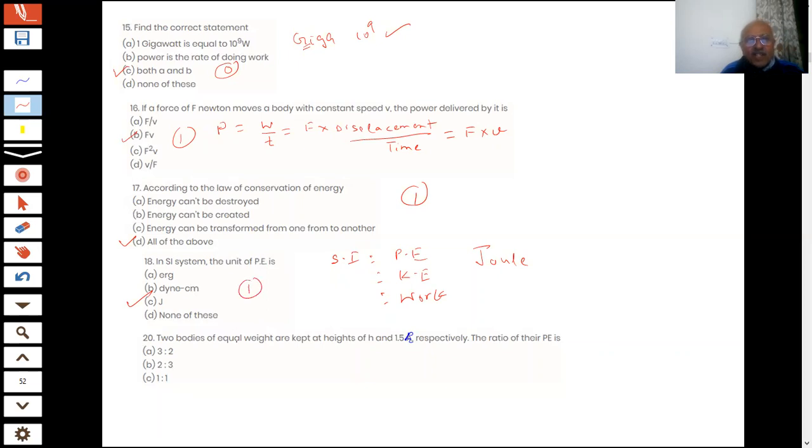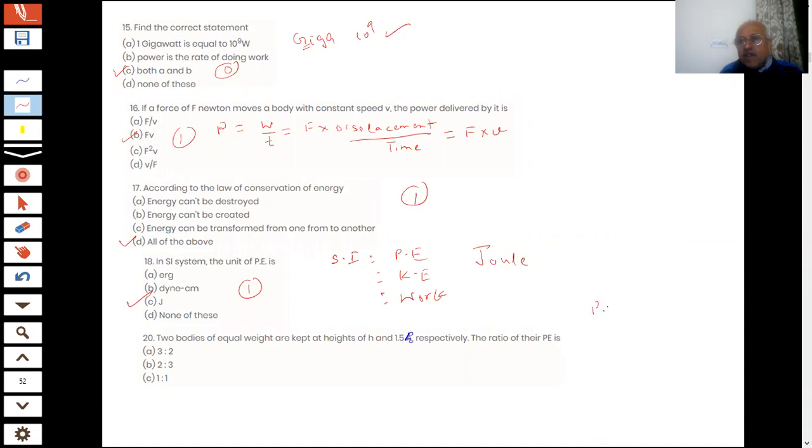Next question. Two bodies of equal weight are kept at heights h and 1.5h. The ratio of their potential energy will be? Two bodies of equal weight, so weight is equal. Sir, B part is the answer, 2:3.